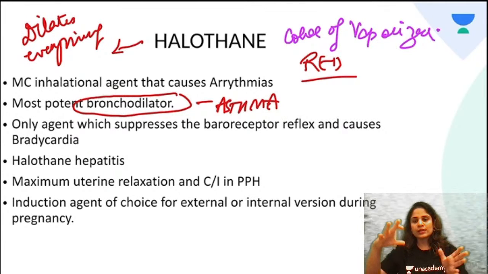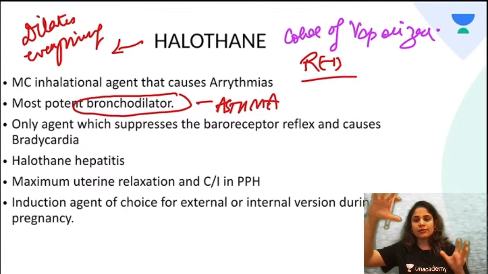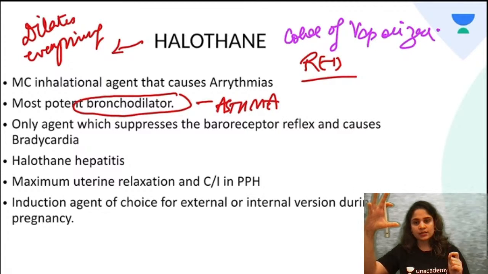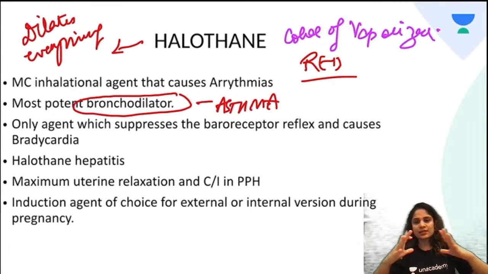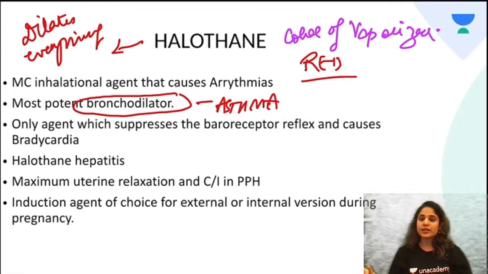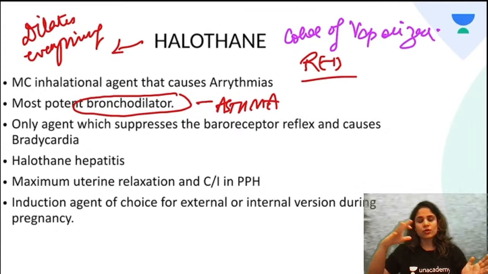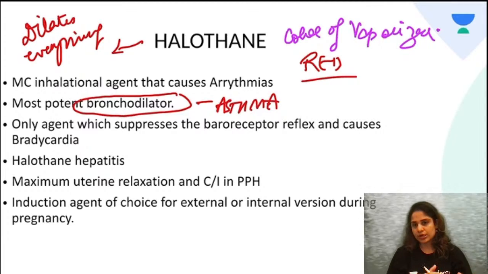And you can put your hand inside through the vagina and find the presenting part, that is the head or the vertex, and you can move the baby inside as the smooth muscles of the uterus have relaxed and they are allowing this movement. Similarly, you can do it from outside, and that is called external version of the child. This is done before delivery of the child.